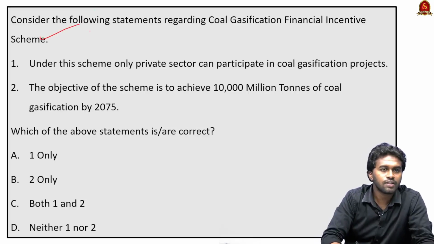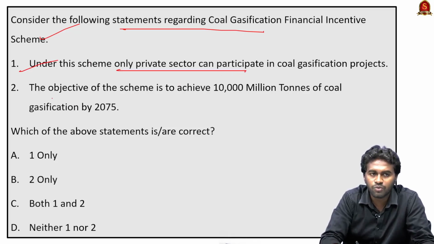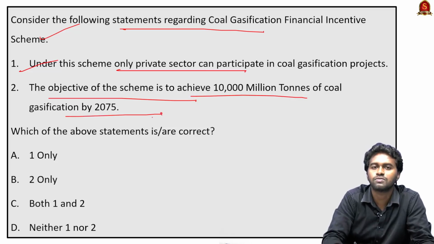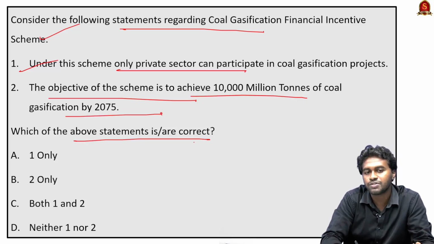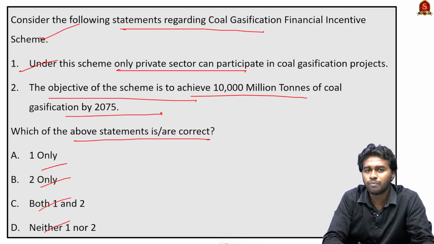Next question, consider the following statements regarding the coal gasification financial incentive scheme. Statement 1, under the scheme, only the private sector can participate in coal gasification projects. Statement 2, the objective of the scheme is to achieve 10,000 million ton of coal gasification by 2075. Which of the above statements is or are correct? Option A, 1 only, option B, 2 only, option C, both 1 and 2, and option D, neither 1 nor 2. So what is meant by coal gasification?